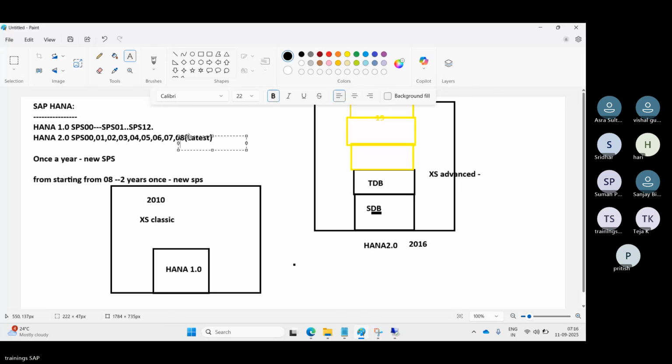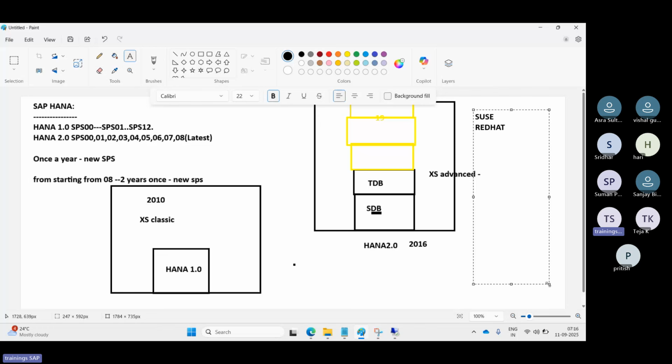HANA can only be installed on the Linux platform, either SUSE or Red Hat Linux. Only these two flavors.